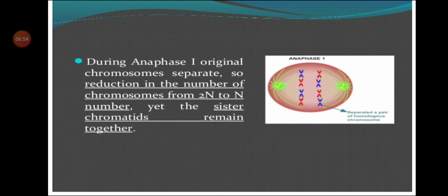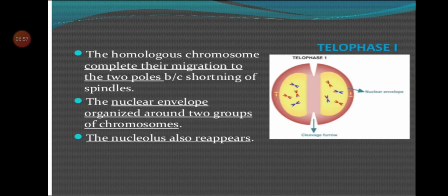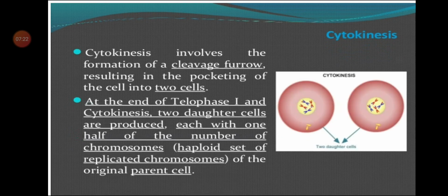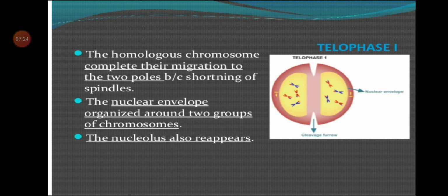Let us move further. The next phase is telophase 1. What happens in telophase 1? The homologous chromosomes complete their migration to the two poles because of shortening of the spindles. The nuclear envelope organizes around the two groups of chromosomes. The nucleolus also reappears. The haploid number of chromosomes, after reaching their respective poles, becomes uncoiled and elongated.